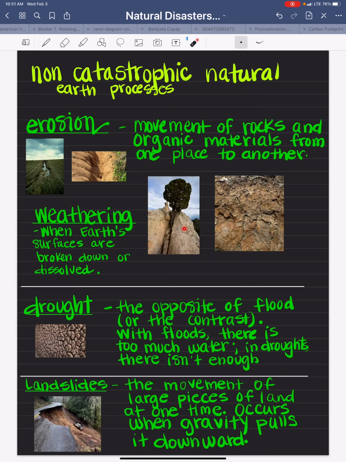There are many distinctive landforms that were created by weathering, but this process also can weaken and destroy roads and buildings over time, and we also see that too here in Randolph County. And our next non-catastrophic natural disaster is a drought. Drought is the opposite of a flood. In floods, there's too much water. In the droughts, there's not enough. A drought is a long period of time